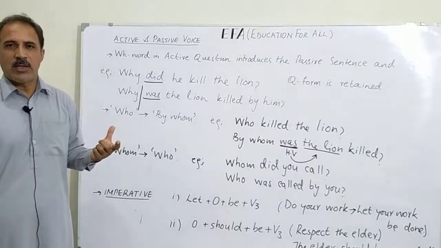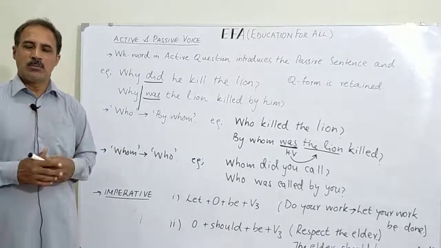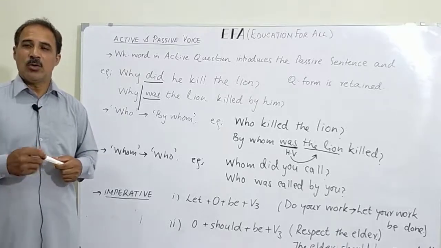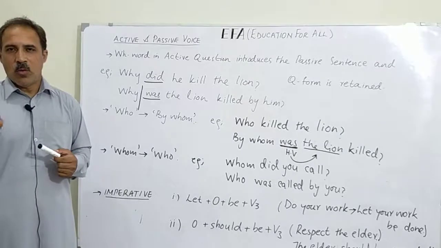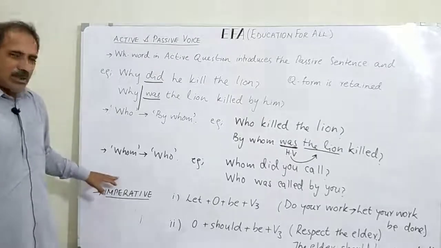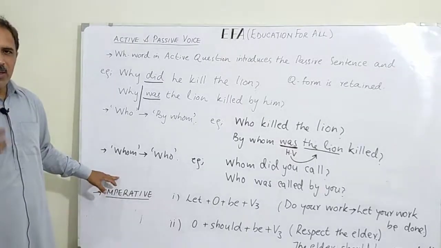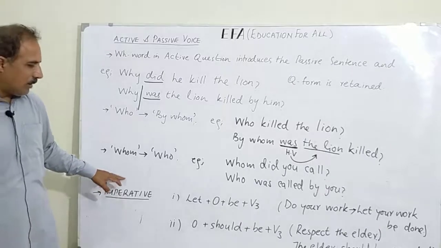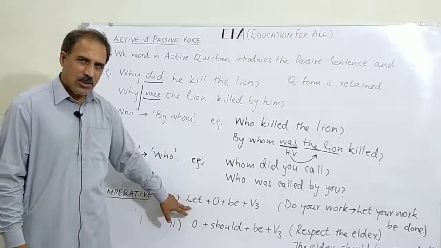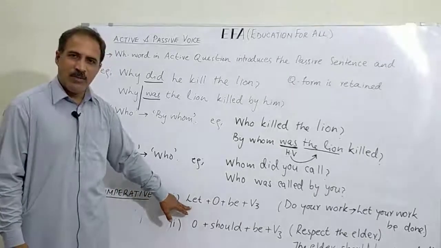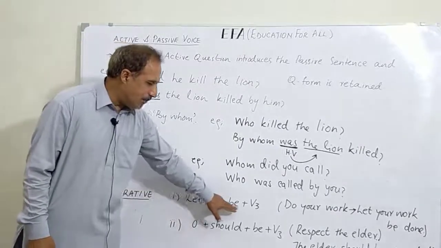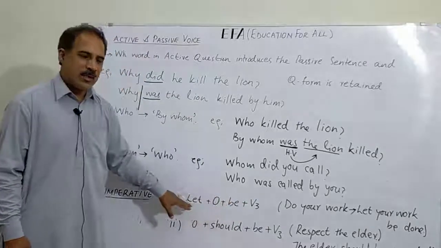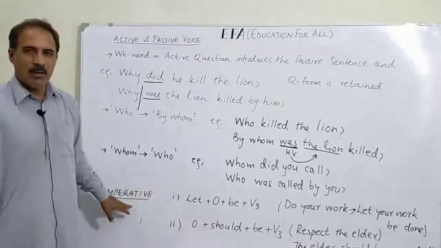So in imperative sentences, the common structure is either VO, meaning verb plus object, or only verb. For example, open the door. Open, verb, the door, object. So VO. Go, only verb. How to deal with imperative sentences? Now there are two ways to deal with them. Number one, the construction with the help of let. Let plus object plus be plus V3. This is the first construction to deal with imperatives.